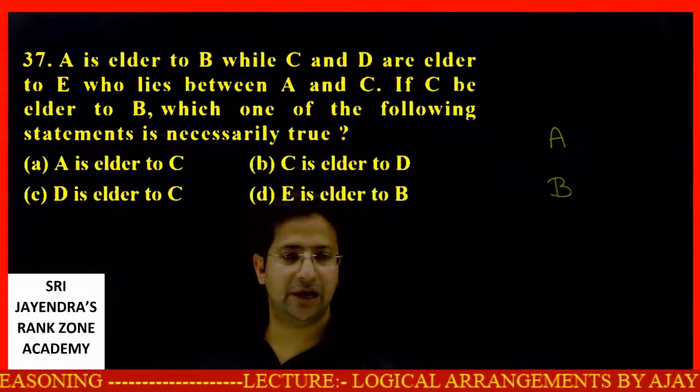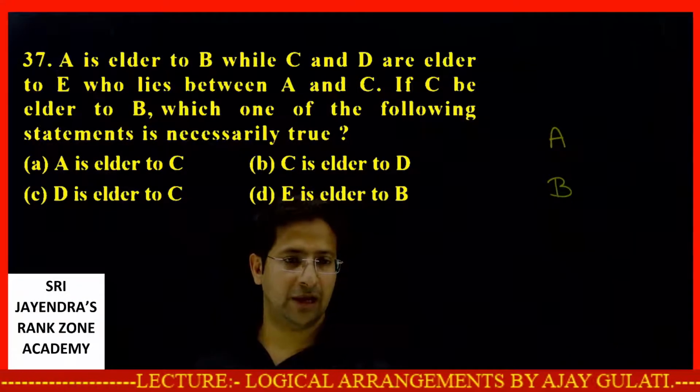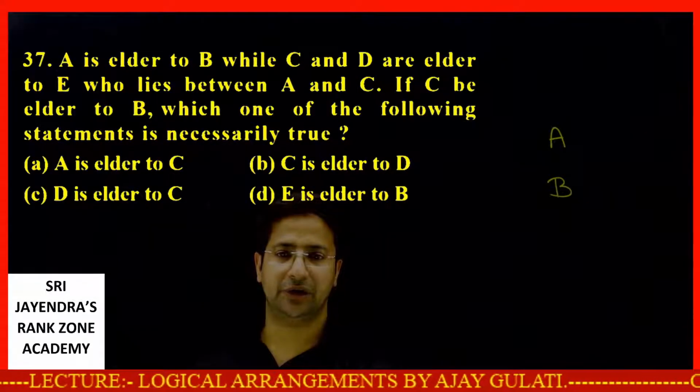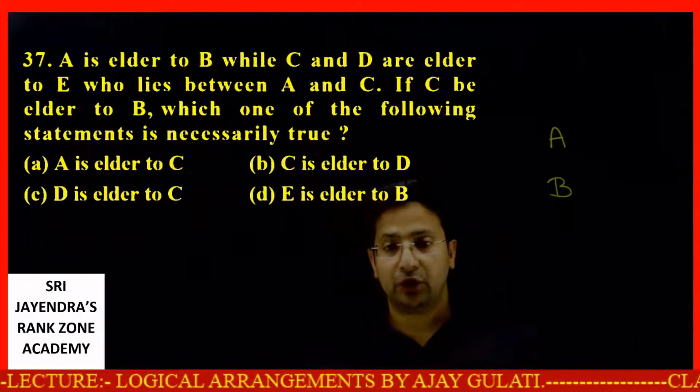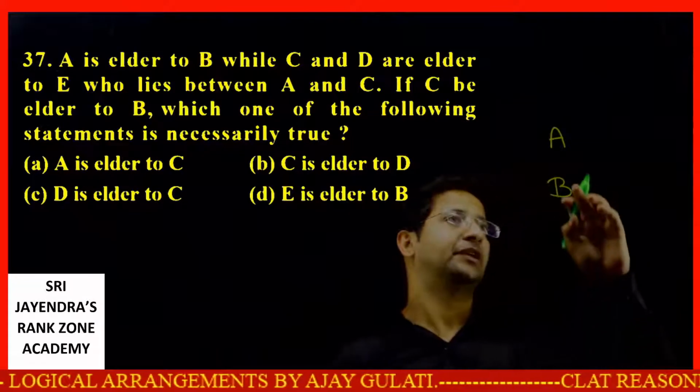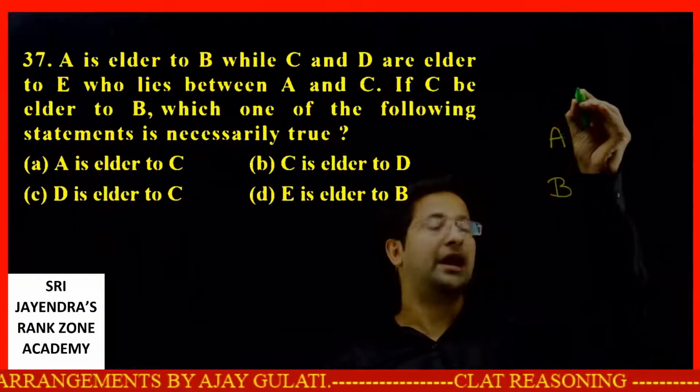While C and D are elder to E, who lies between A and C?